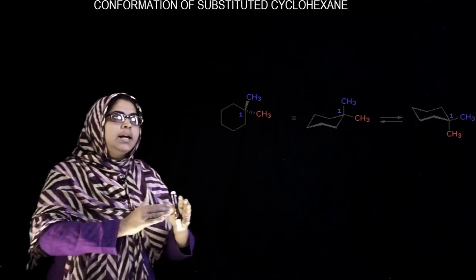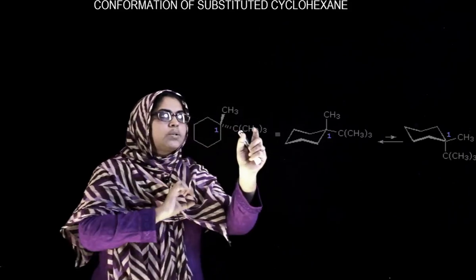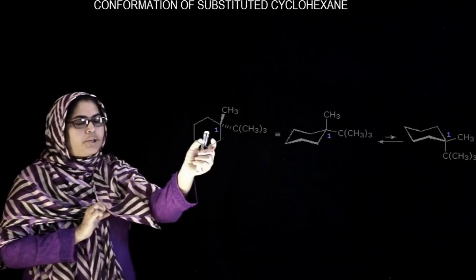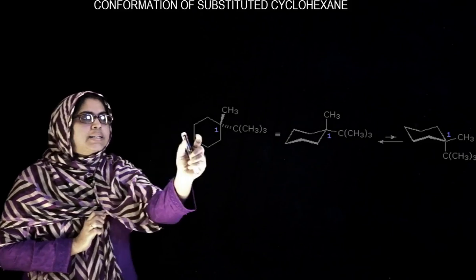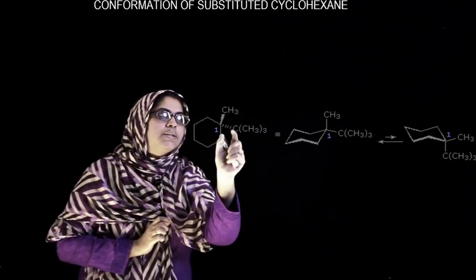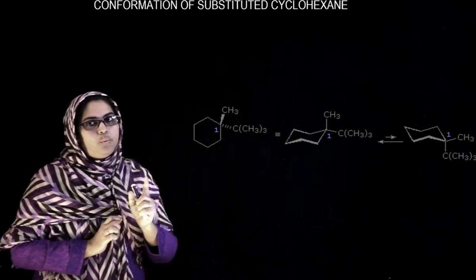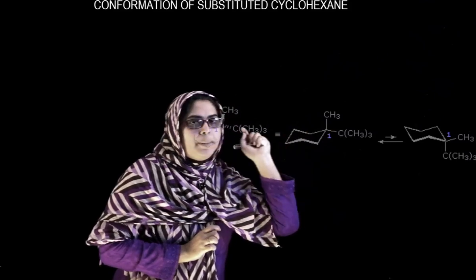So in the case of such a compound, where one of the substituents is tertiary butyl and another one is a methyl group, we know that the bulkiness is more for the tertiary butyl group. The preferred one will be the one having the tertiary butyl in the equatorial position.